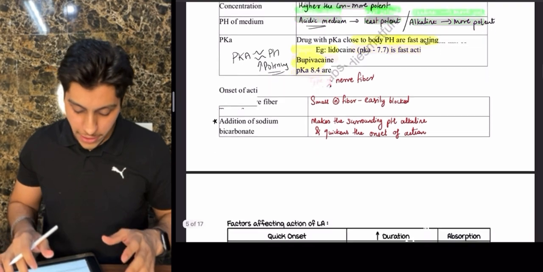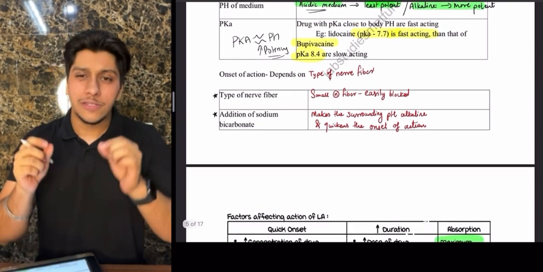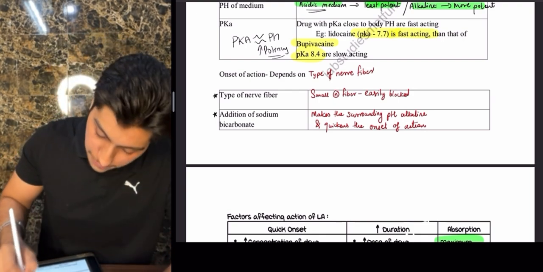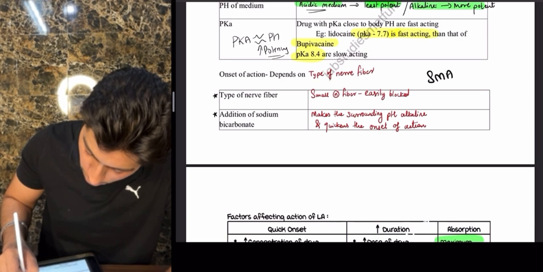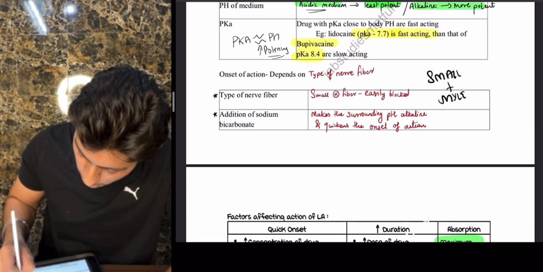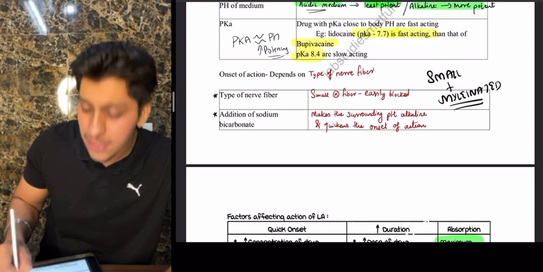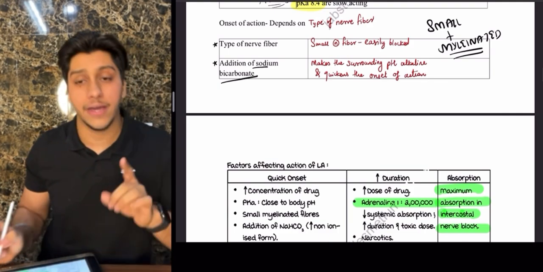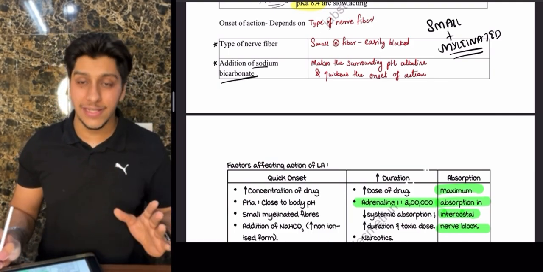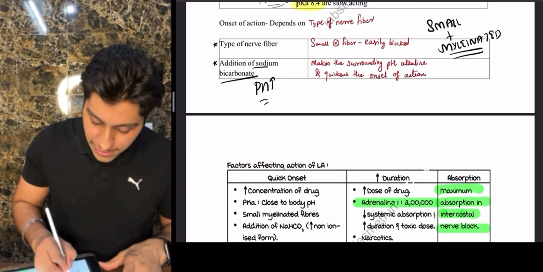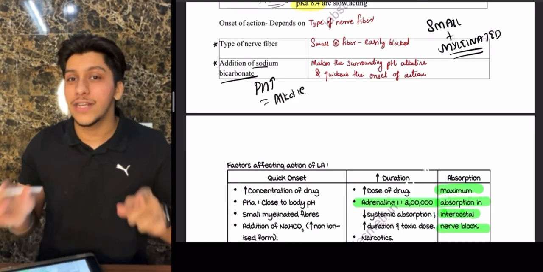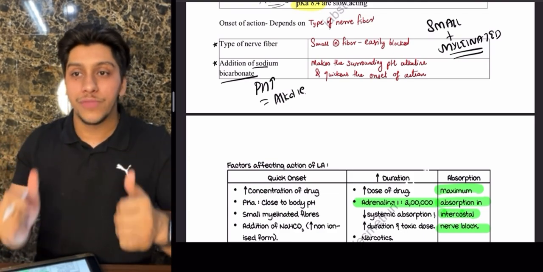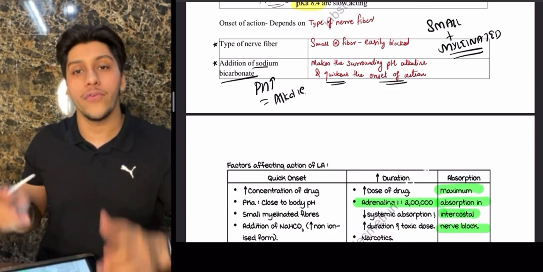Cool. Next, if you ask about the onset, type of fibers: smaller fibers will get activated fast, and second is myelinated, because of increased conduction. So remember, you'll have to remember both small plus myelinated. Small plus myelinated fibers are the ones which will have a faster effect and potency. And again, if you add sodium bicarbonate, as we already discussed, the pH is going to increase, which means it's going to be alkali. So it will not get ionized outside itself. Directly it will go to the cell faster, and then it will block the sodium channel. Thereby the onset of action will be quicker.